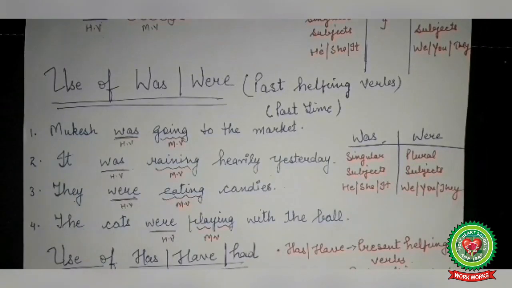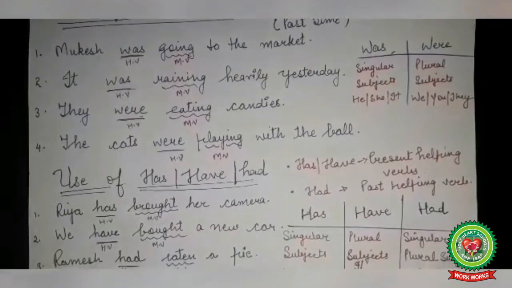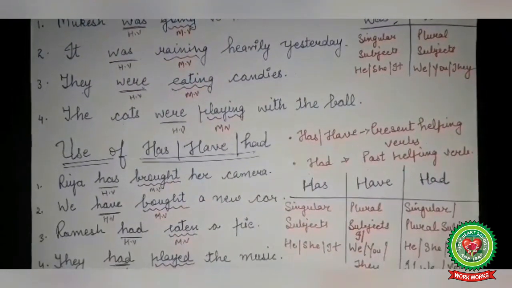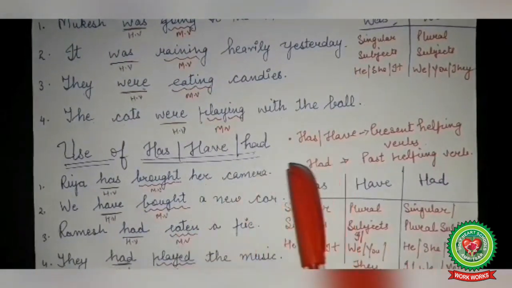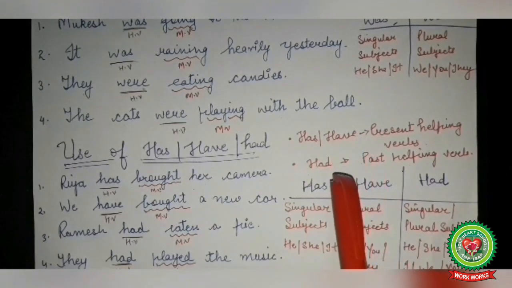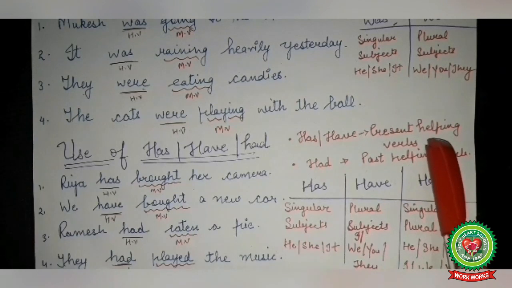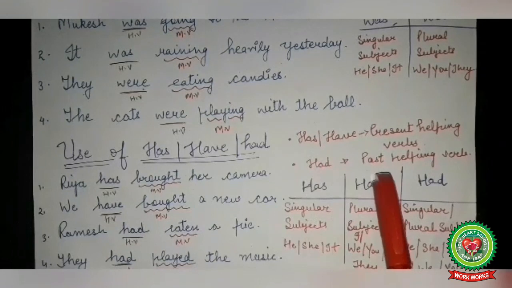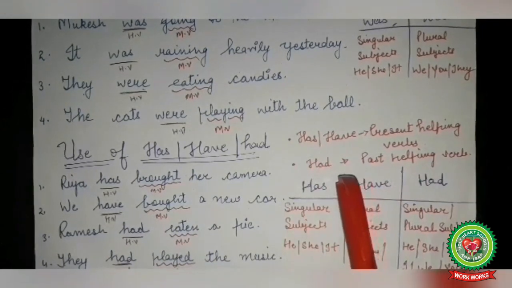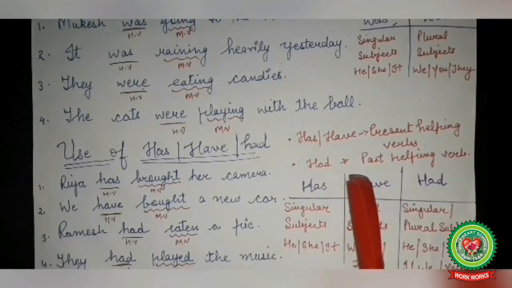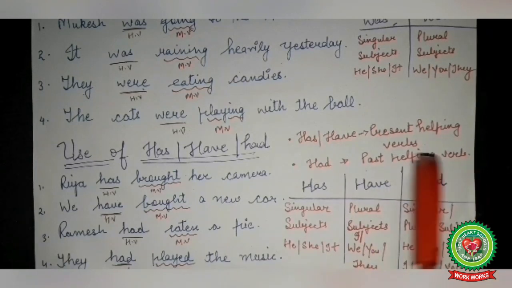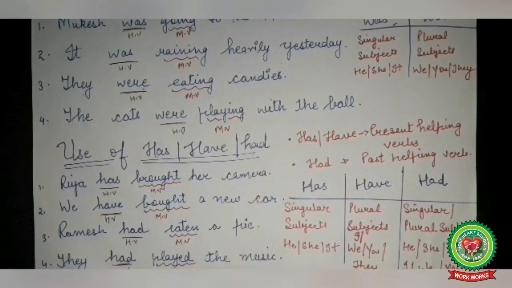Now, let us discuss the use of helping verbs or auxiliary verbs has, have and had. Has and have are the present helping verbs. They are used to denote the action that is completed in the present time, and had is a past helping verb. It is used to denote the action that was completed in the past time. Now look at these sentences.